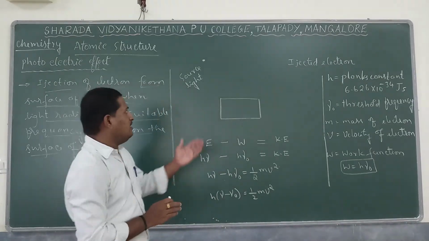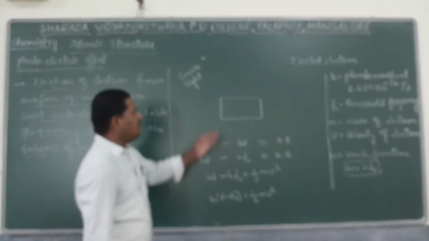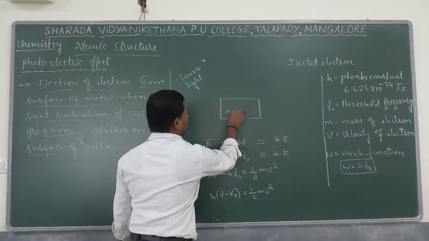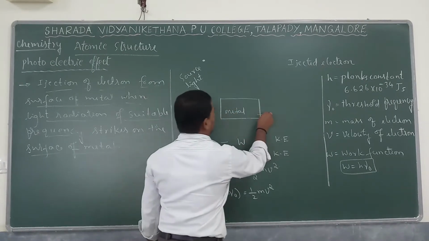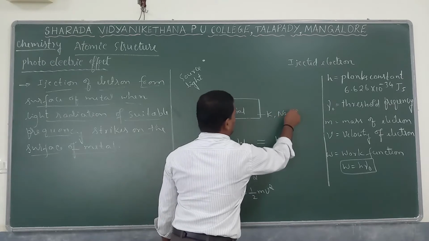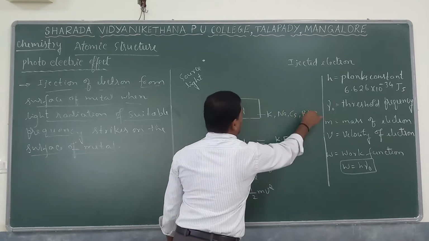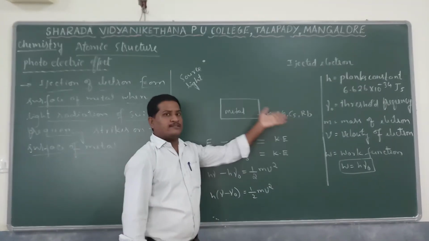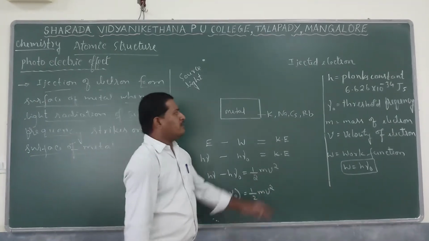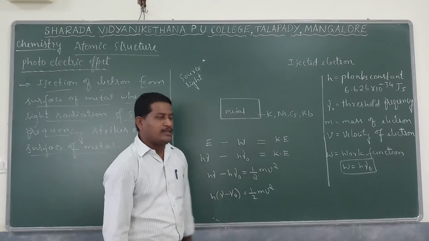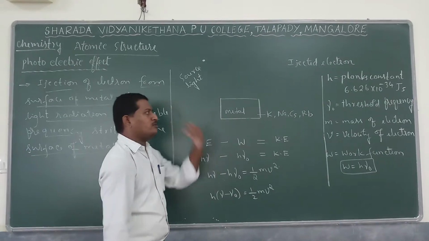Let us go with the explanation. We have a metal solid, so consider a metal block. Normally the metals considered are either solid potassium or sodium, or you can go with solid cesium or rubidium. These give a faster response for the photoelectric effect, because all of these have loosely bound valence shell electrons. So electrons can be removed very easily.